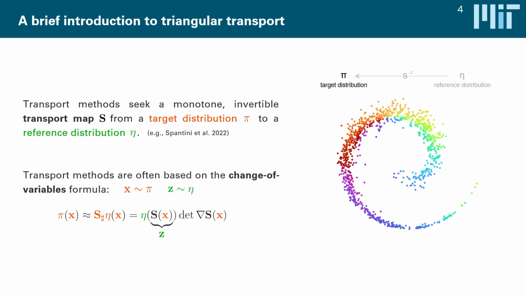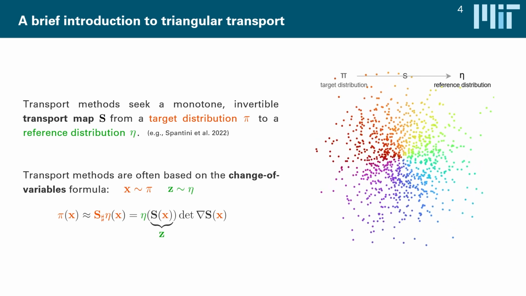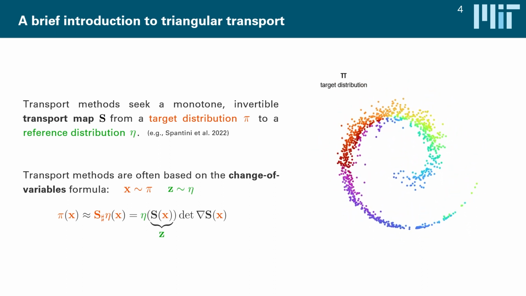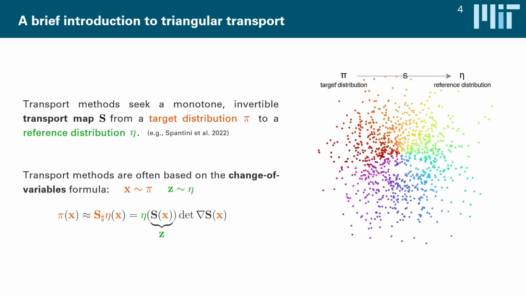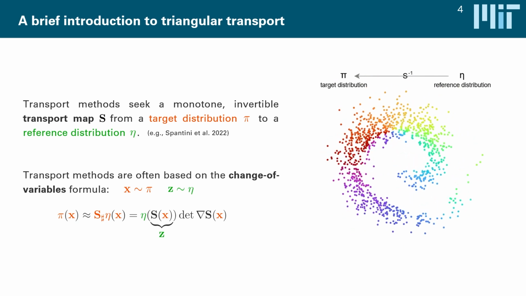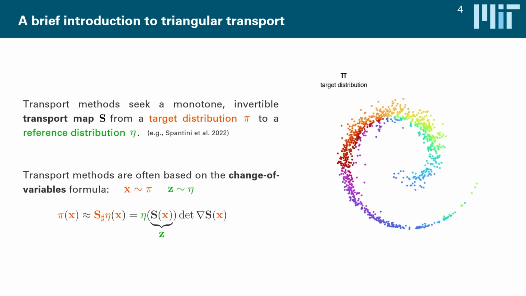And this allows us to derive an optimization objective whose minimization identifies a specific map that takes us from a specific target to a specific reference and back again. Now, the problem is that without further specification of this map, there are effectively infinitely many transformations that take you from one distribution to another and back again.